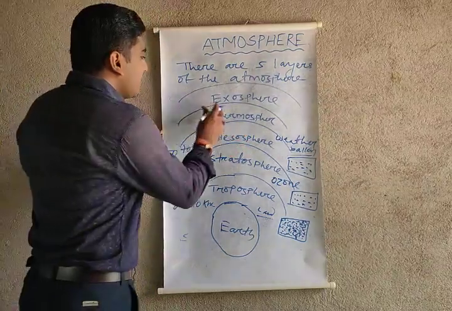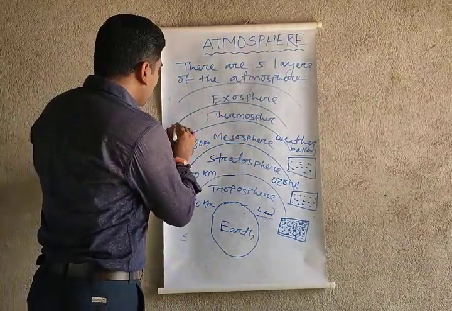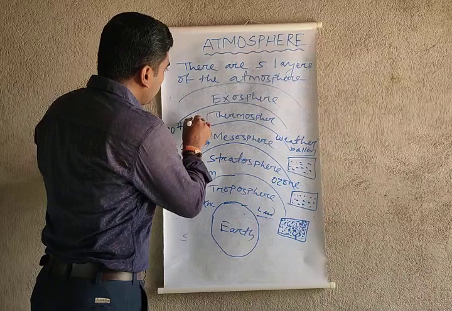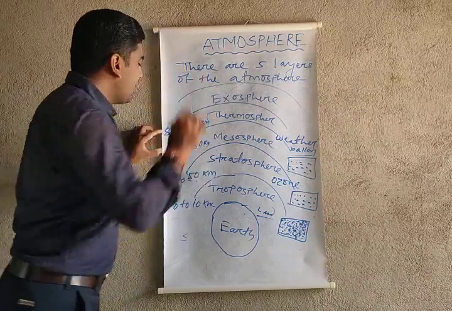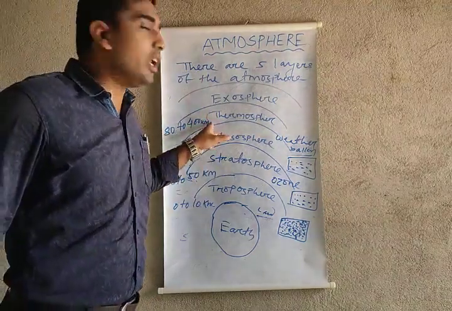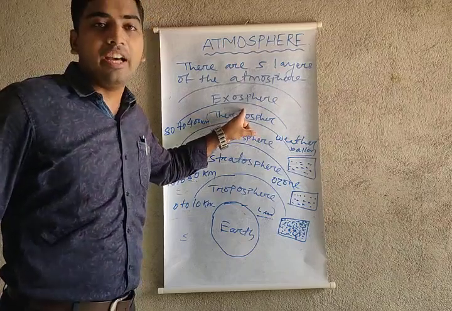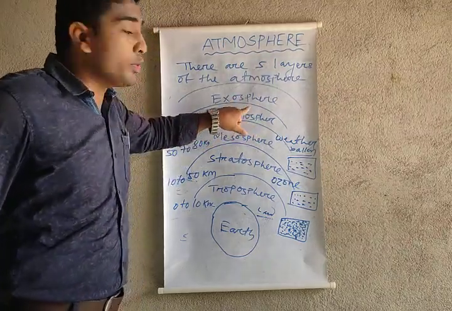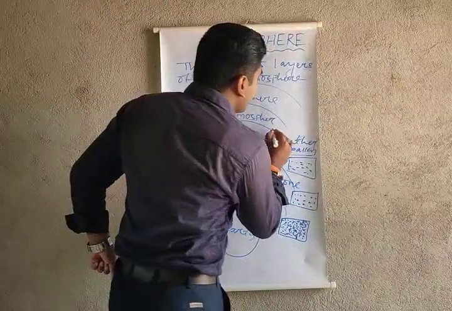The fourth layer is known as the thermosphere, and the thermosphere covers 80 to 400 kilometers. 80 to 400 kilometers is the thermosphere layer. And the main specialty of the thermosphere layer is that all the satellites are there.